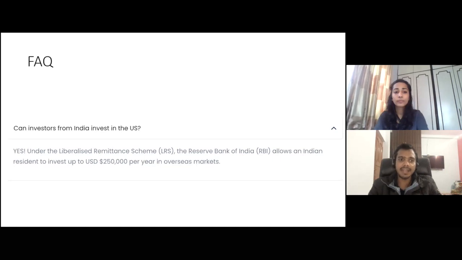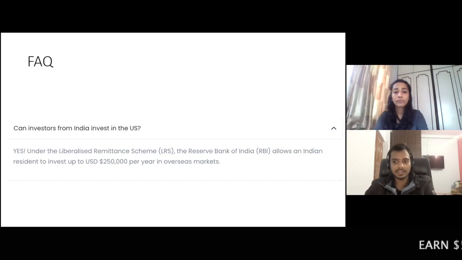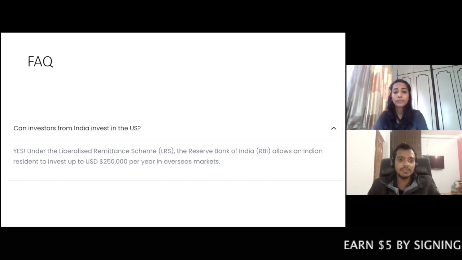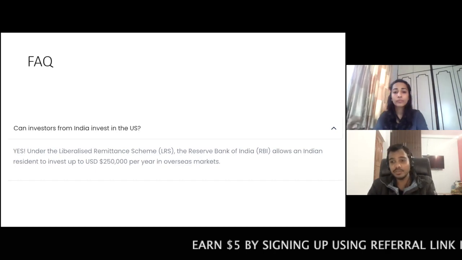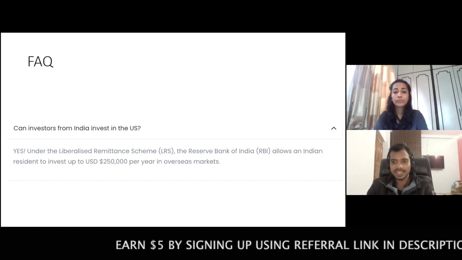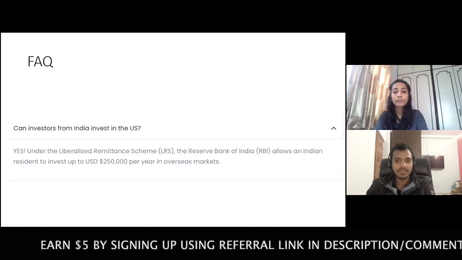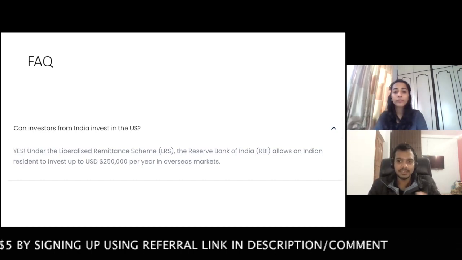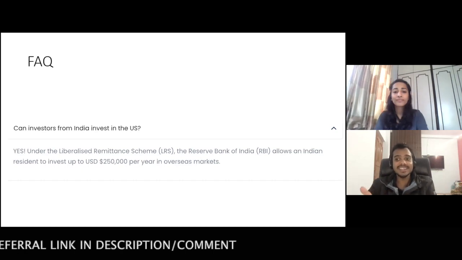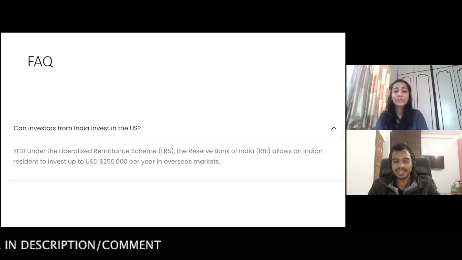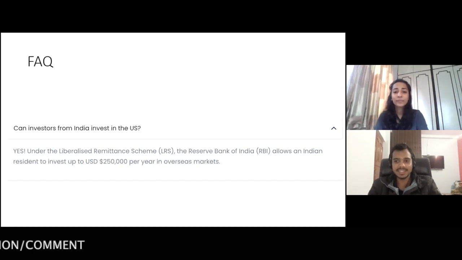First question is: can investors from India invest in the US? Of course, you can. Now there is a limit on how much you can invest in the US stock market in a year. The limit, if you see, is $2,50,000 per year. So you cannot do more than this. That's the rule by RBI, so you have to follow this. But this amount, $2,50,000, is anyway too much, right? I'm not sure any retail investor will invest this much money in the US stock market in 1 year.